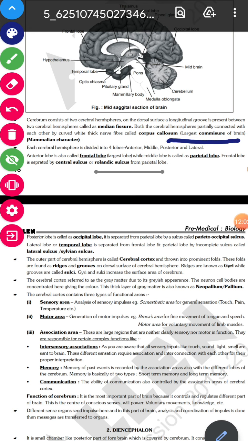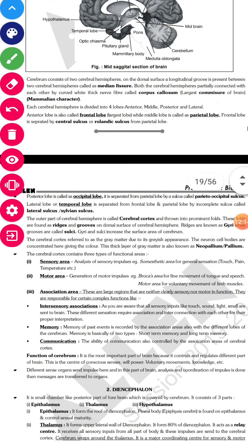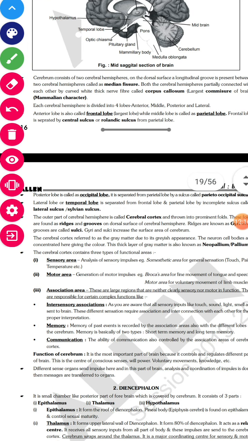Corpus callosum is again a mammalian character, and it is the longest, you can say, division which is present in the brain. Okay, now each cerebral hemisphere, see this is very important. When we talk about cerebral hemispheres, how many do we have? We have two cerebral hemispheres. We are talking about each cerebral hemisphere.